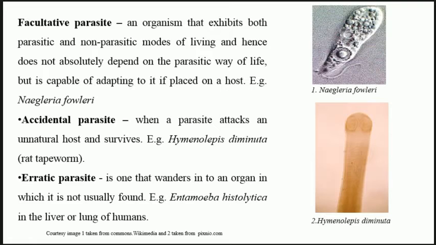From the bloodstream they may get transferred into the liver or towards the lung. Such a parasite is an endoparasite, that is for sure, but it is called an erratic parasite, meaning it is found in an area where it does not belong. It will not survive in the liver, as it is not adapted for liver and lungs, but they get transferred there, and they may survive for some time or they may die there. So this is an erratic parasite. These are the three types of parasite which I want to add to the previous lecture on types of parasites.